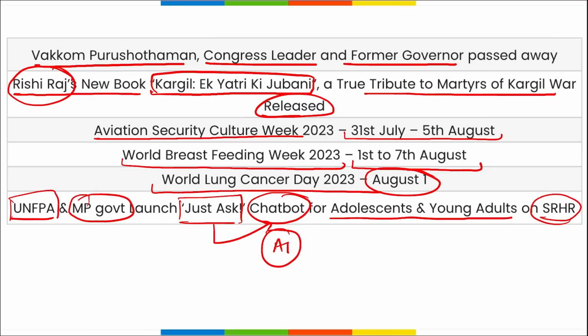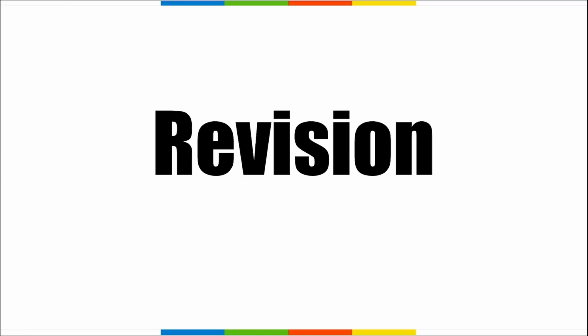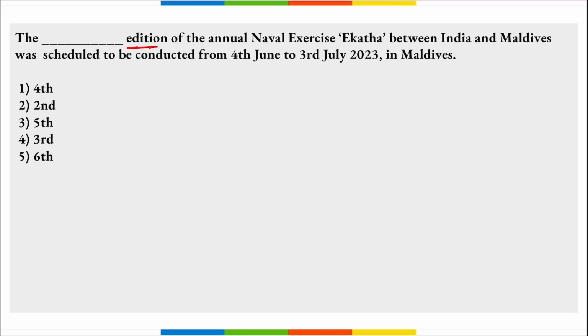So friends, these were some important current affairs for the day. Now let's move to some revision part. The edition of the annual naval exercise Ekatha between India and Maldives was scheduled to be conducted from 4th of June to 3rd of July in Maldives.